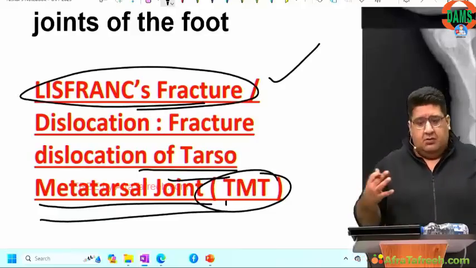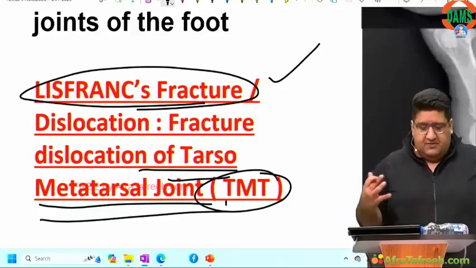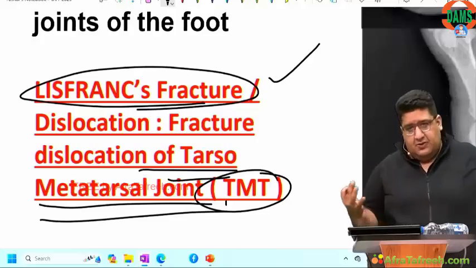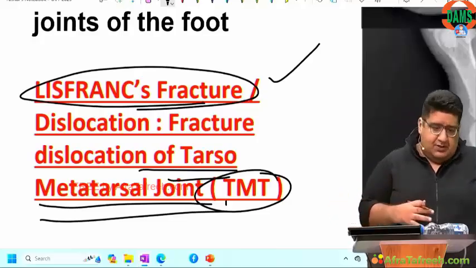TMT anatomy, Lisfranc joint. TMT fracture, Lisfranc fracture. TMT dislocation, Lisfranc dislocation. TMT amputation, Lisfranc amputation.